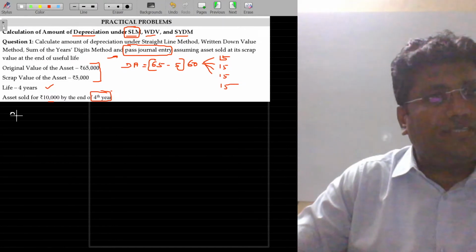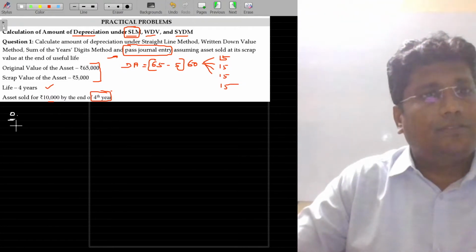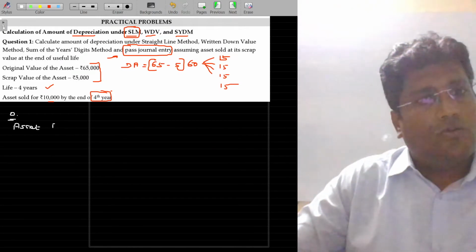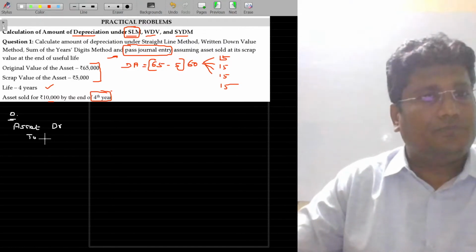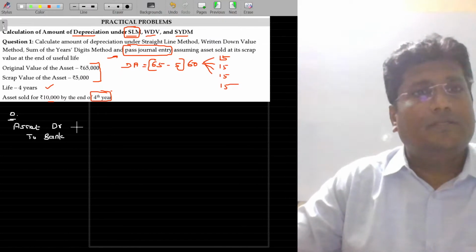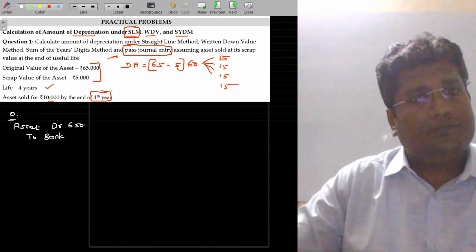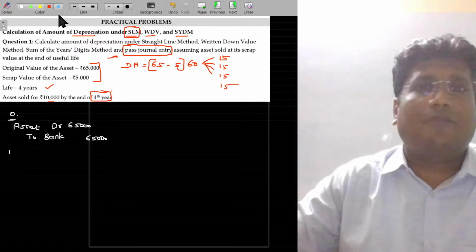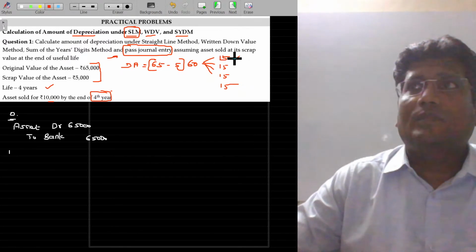In the 0th period, I purchase the asset. What is the journal entry for purchasing? Asset account debit to bank. Assume that the payment is made by way of bank. Value being 65,000. By the end of the first year, I depreciate 15,000 rupees here.